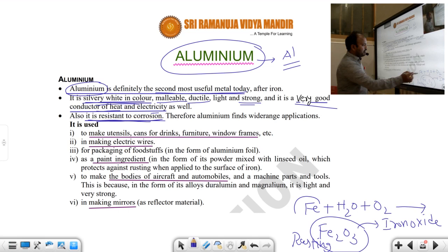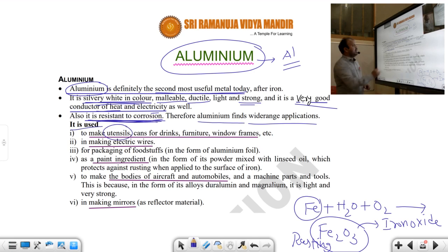Therefore, aluminum finds a wide range of applications. Where do you have to use aluminum? Generally, it is used in utensils, cans for drinks, furniture and window frames. Aluminum is also useful for making electrical wires and for packing of foodstuffs. For packaging of foodstuffs, which metal are we mostly using?